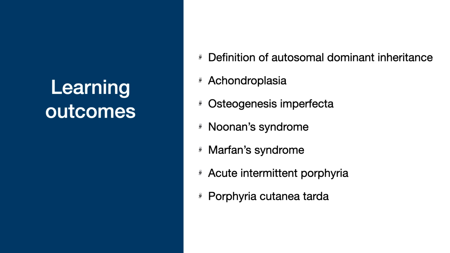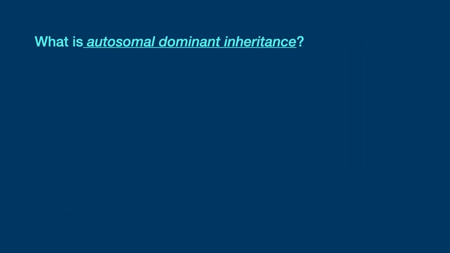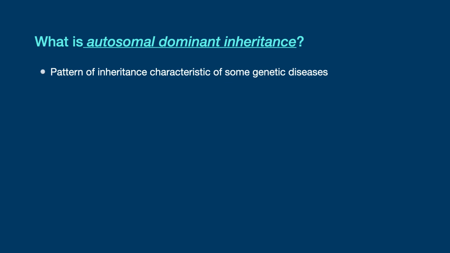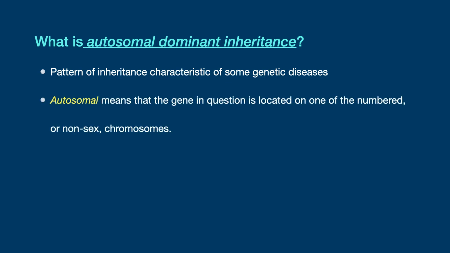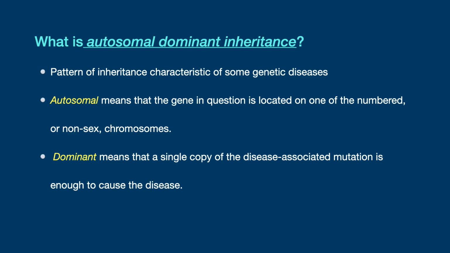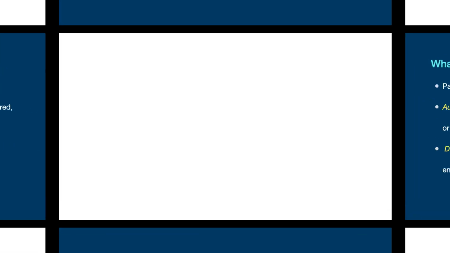Let's get started. So what is autosomal dominant inheritance? It is the pattern of inheritance characteristic of some genetic diseases. Autosomal means that the gene in question is located on one of the numbered or non-sex chromosomes, and dominant means that a single copy of the disease-associated mutation is enough to cause the disease.